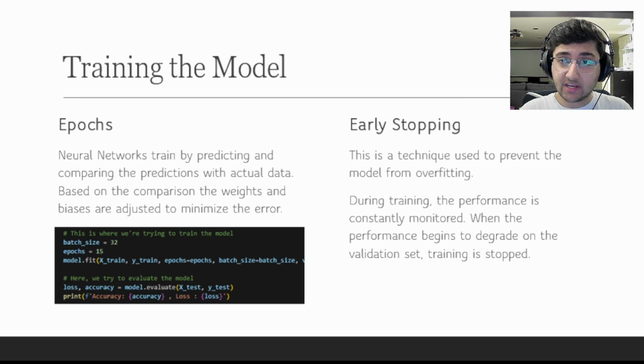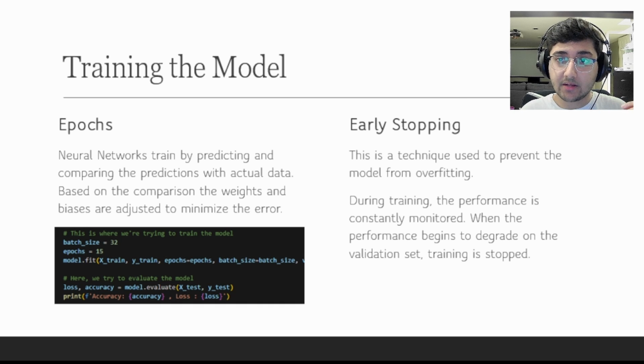So within an epoch, there are multiple iterations, and each iteration is just the different batches that the training dataset has been divided into, being used as training data for the model. For every batch, in every iteration, the model tries to predict the correct answers. And if it's not able to do that, it will go back and try to guess again. And it will keep on doing this until it's done with all the batches in the training data.